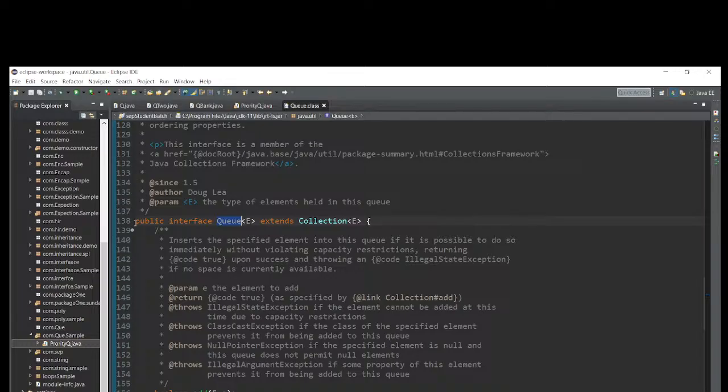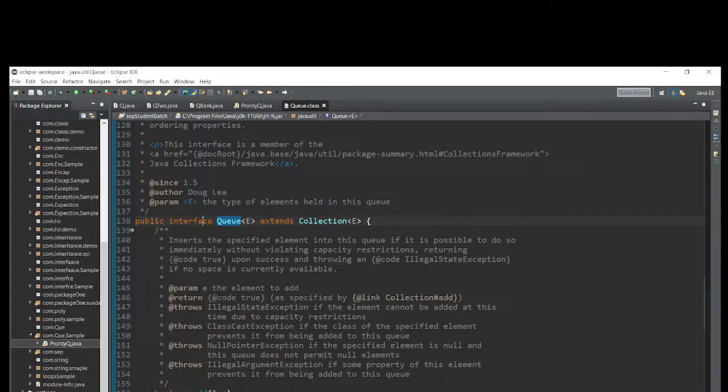So in line 138, interface Queue is one interface that extends the Collection interface. See here, they wrote extends. Why? Because from interface to interface we have to use the extends keyword. Class to class, extends keyword. Class to interface, implements keyword. Clear? That's why they use the public access modifier, so that we can access this interface in our application. If it is private, we cannot access it.